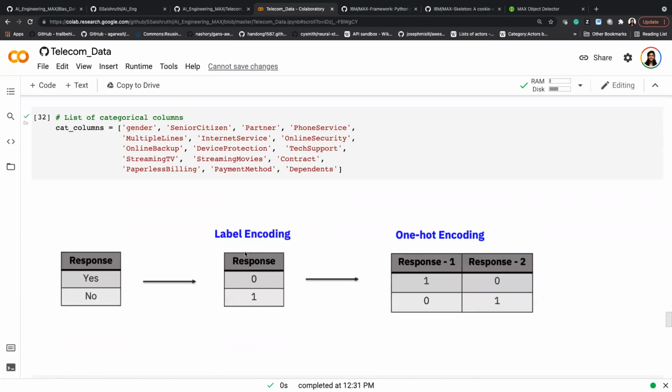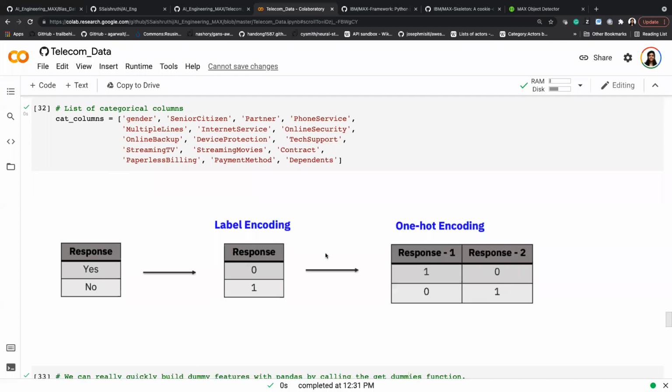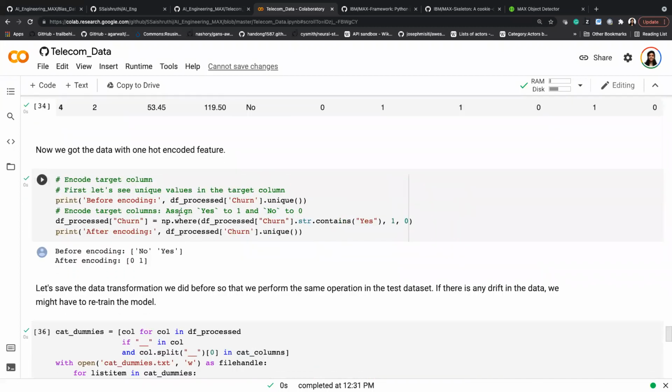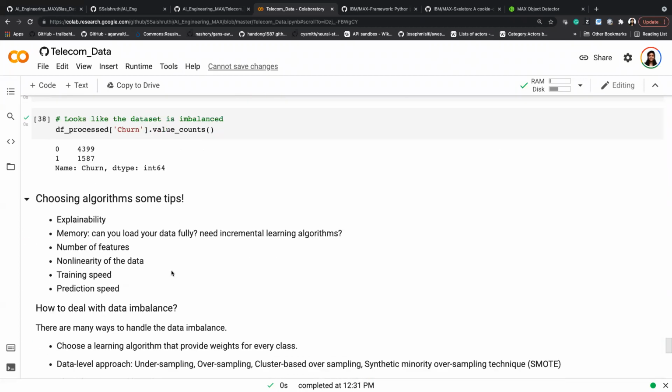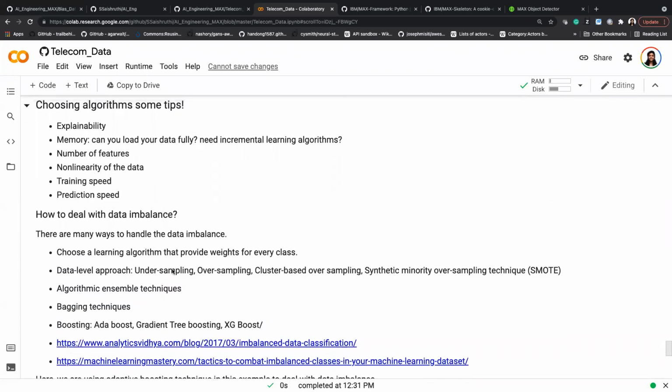As you all know, your model needs numbers. So we are going to convert all string values to numbers. We are basically going to do encoding of our string values. So here I'm using one-hot encoding. I have depicted this in a picture, how the encoding works. And then we get into the algorithm part, right?